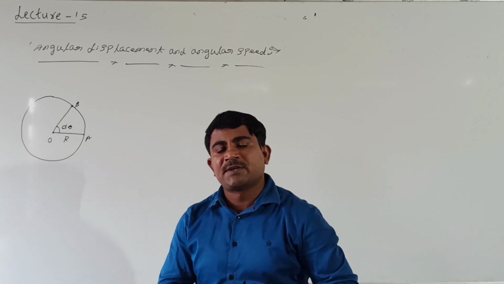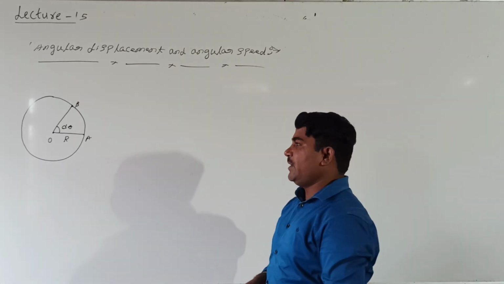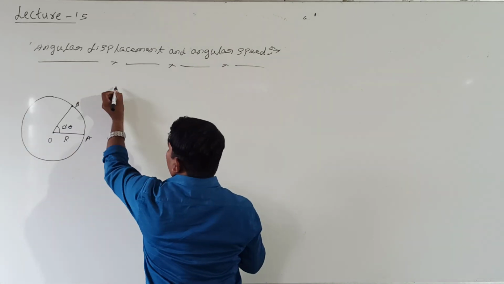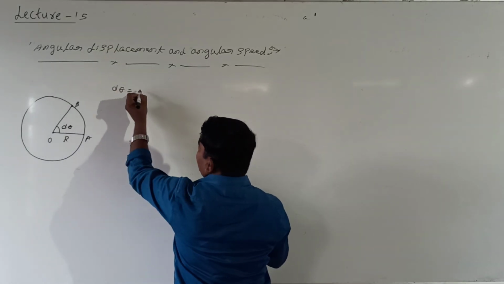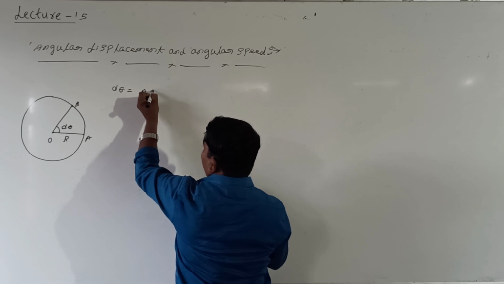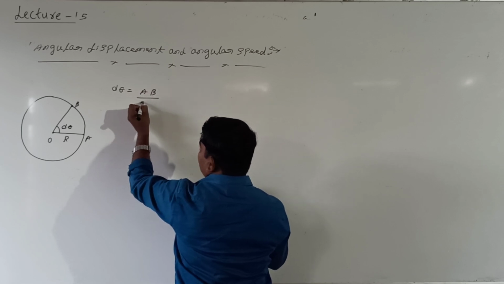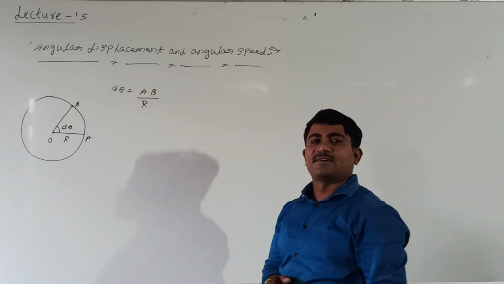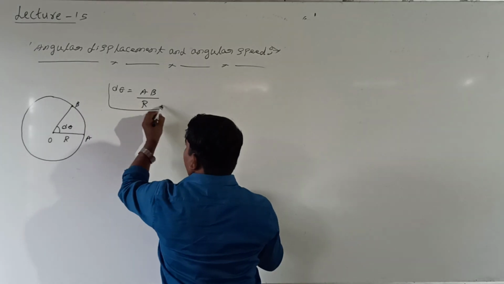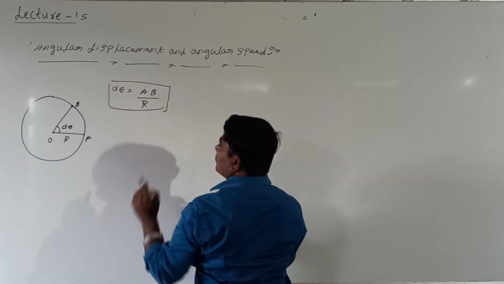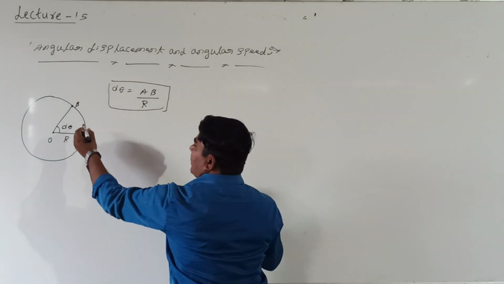Here, how to represent angular displacement mathematically? Look at me. We know this actually. Delta theta is nothing but the length of the arc divided by the radius. The length of the arc is AB, and the radius is represented by r. So delta theta is equal to AB, the length of the arc.